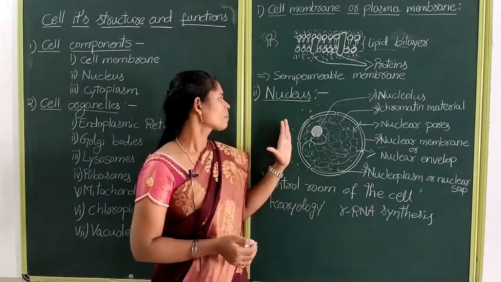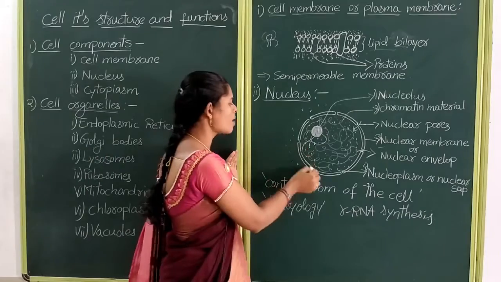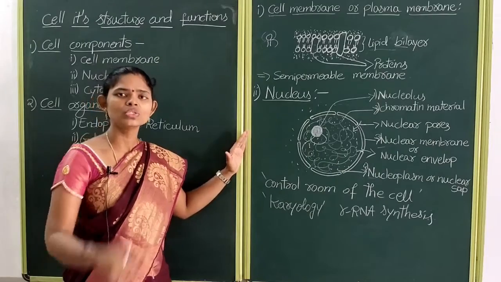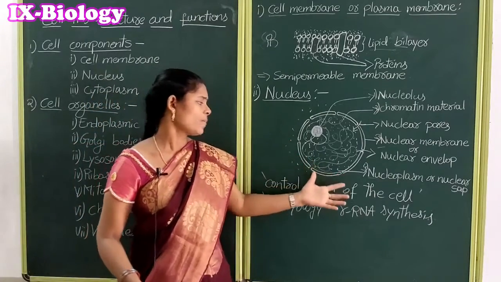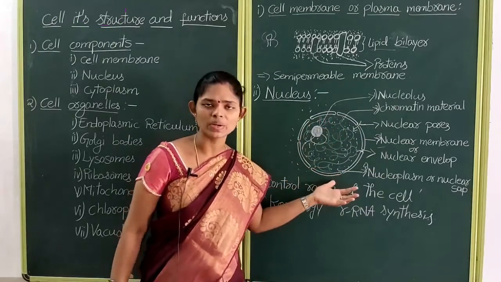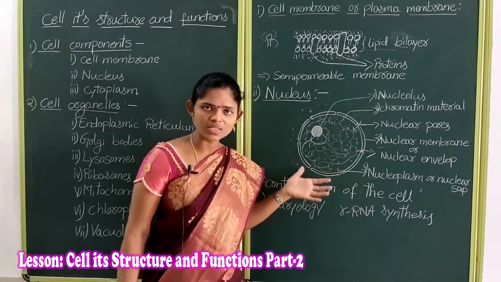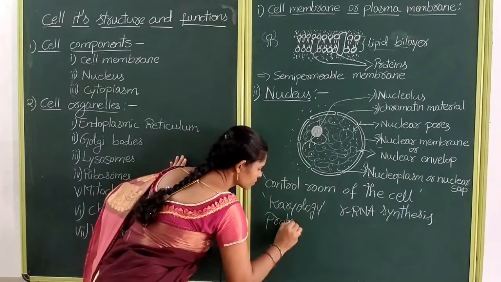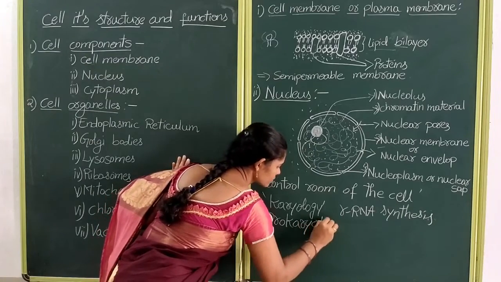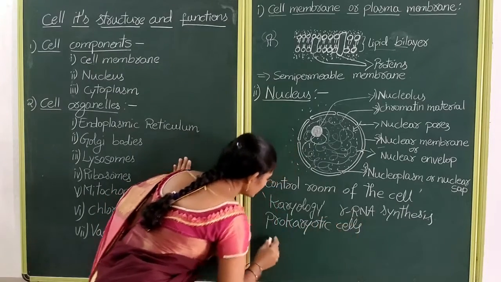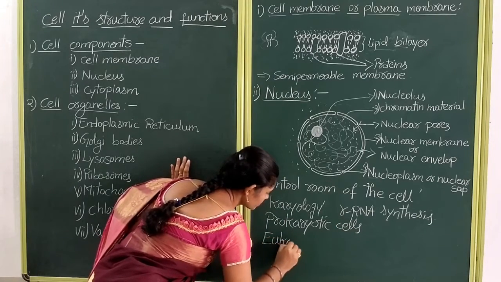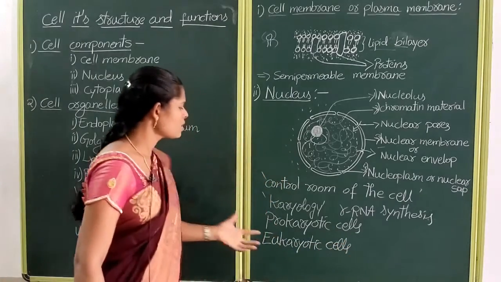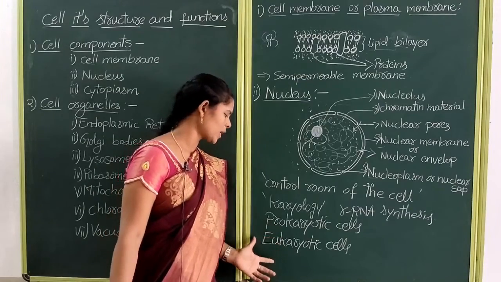Okay children, based on the presence or absence of this nuclear membrane, the cells are categorized into two types: prokaryotic cells and eukaryotic cells. So see, what are prokaryotic cells and what are eukaryotic cells?